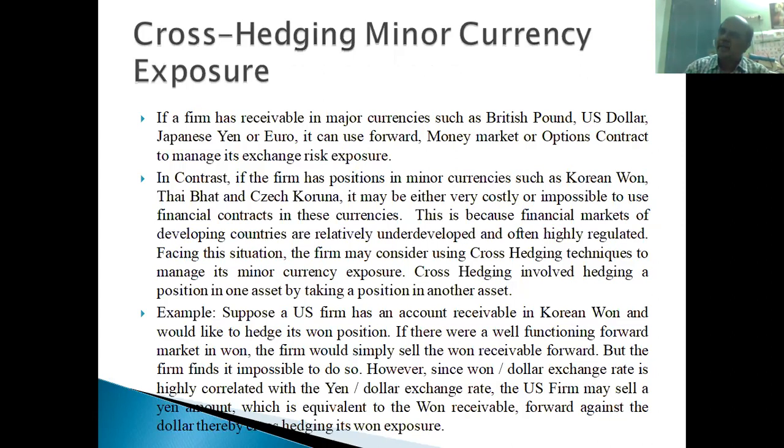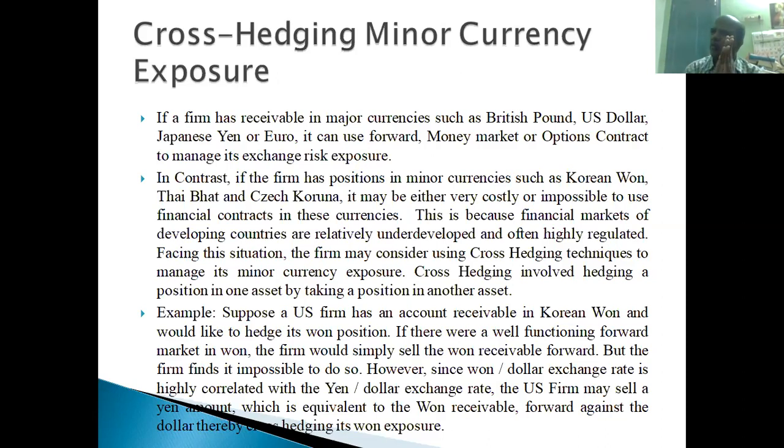Forward market drawbacks are counterparty default and mandatory execution. Both are there. To overcome counterparty default, the futures contract is there. To overcome mandatory execution, option market hedging is there. So four hedging tools we have seen now. Fifth one is cross hedging for minor currency exposure.